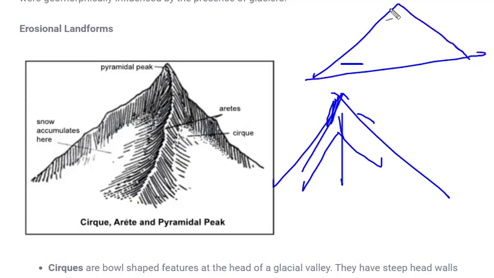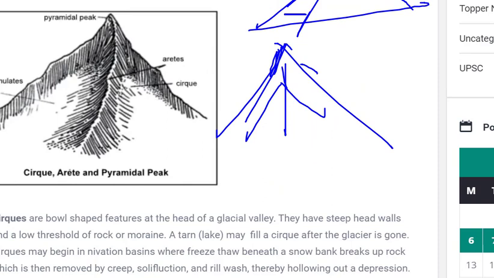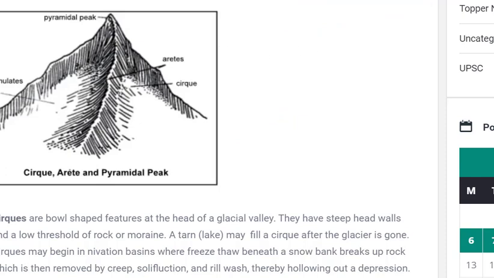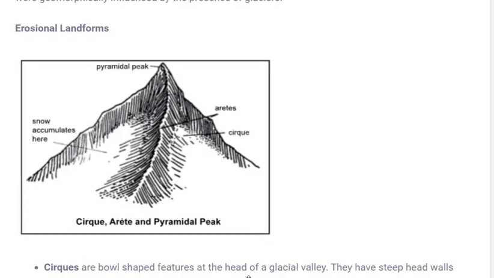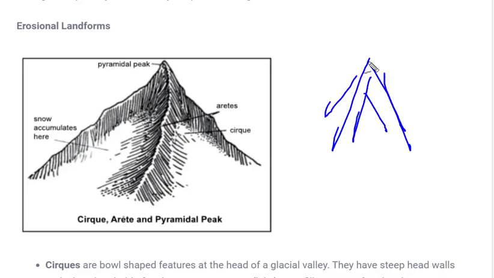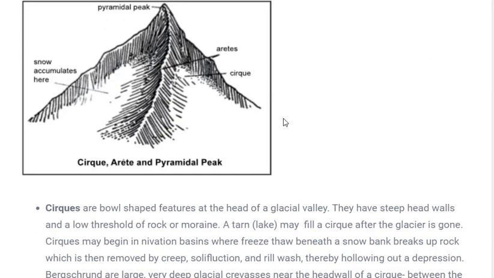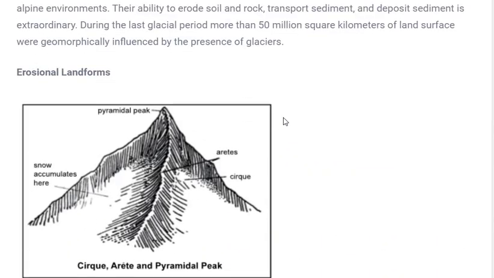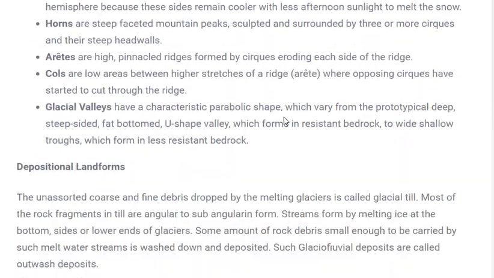When erosion took place from all four directions of the mountain, it formed a peak that is a little pointed. That's why it is called a horn. So this is another landform formed by the erosional effect of glaciers.